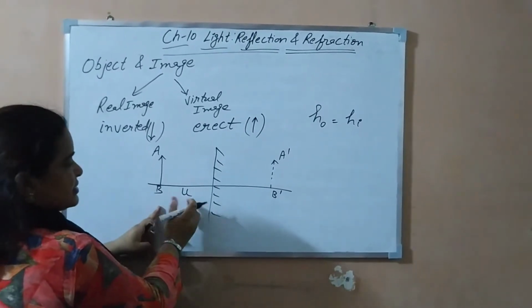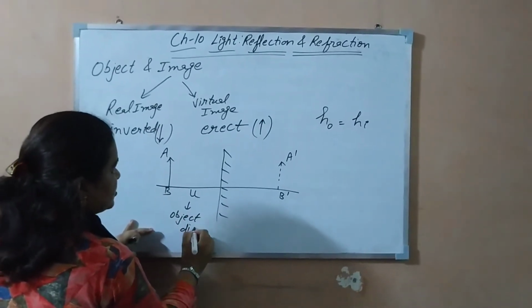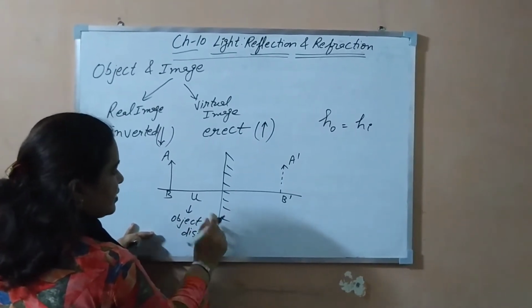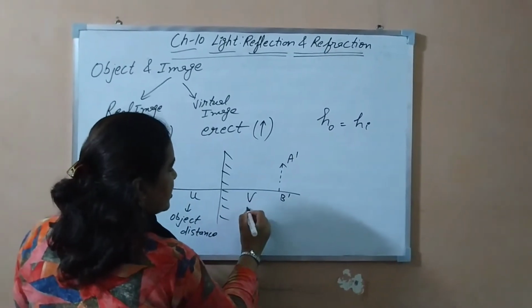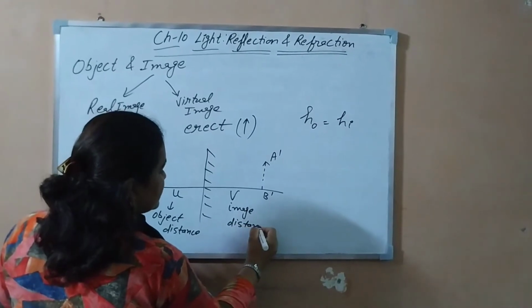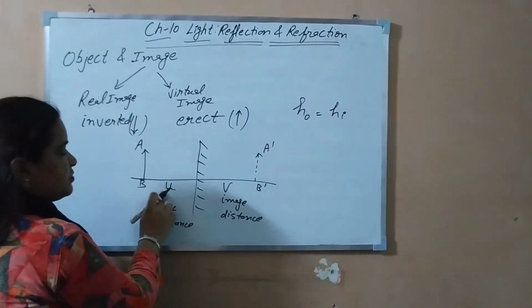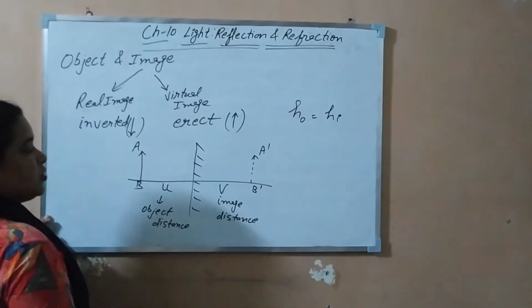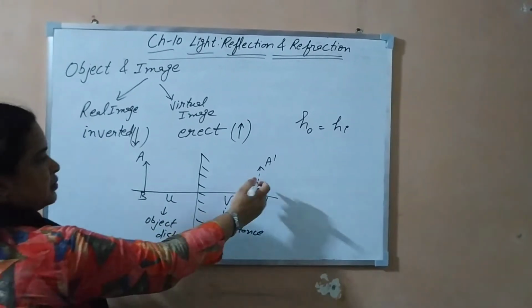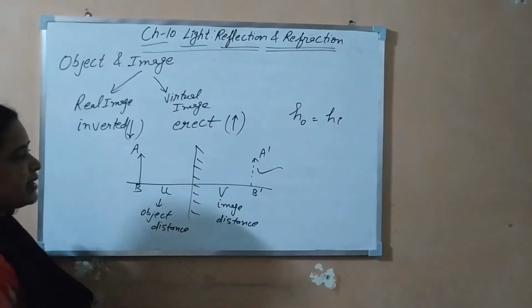Object distance from the mirror is equal to the image distance from the mirror. Image distance is written as v, and object distance is written as u. So height is one characteristic, and object distance and image distance is another characteristic.